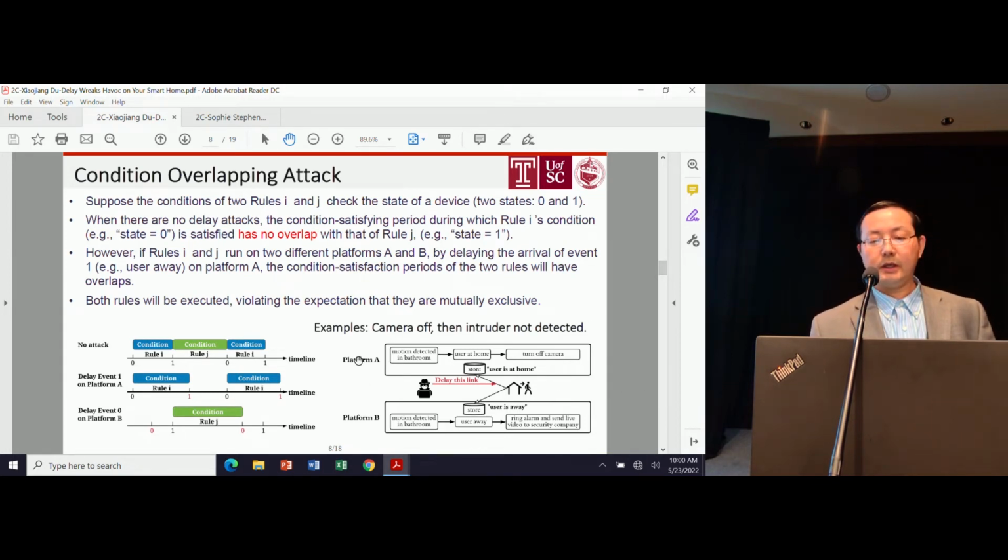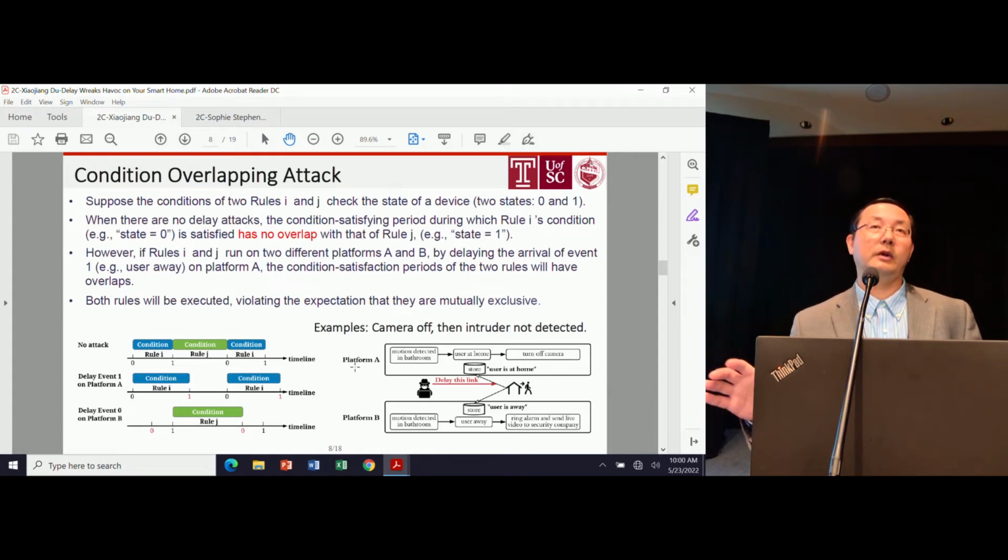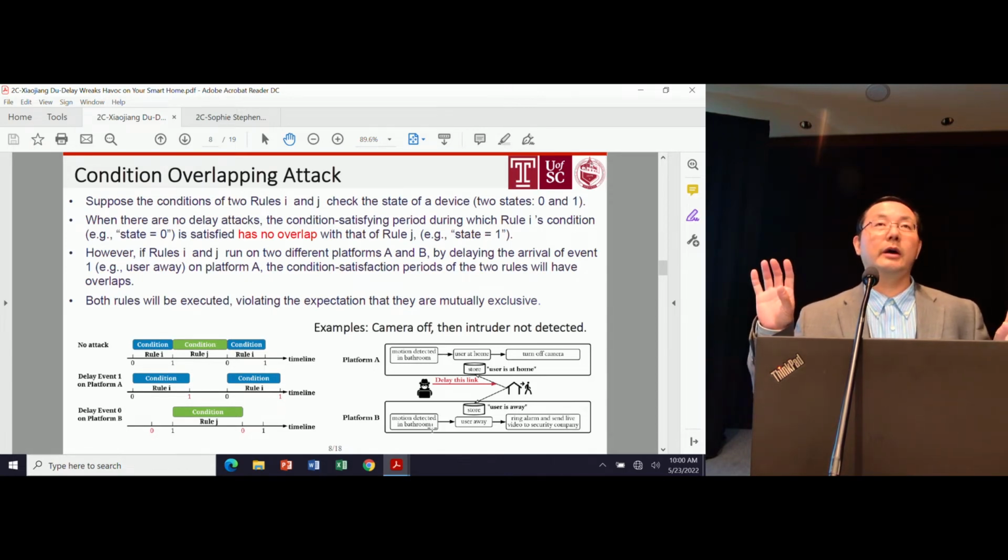So in this example, again, the user uses two platforms. On platform A, there's a rule that says when motion is detected either in the bathroom or in the house, and if the user is at home, turn off the camera for privacy reasons. The other rule, running on platform B, says when there's motion detected in the house, and if the user is away, then something is wrong. So it should send an alarm, notify the user, and so on, or send the security video to either the user or the security company. So those are the two rules.